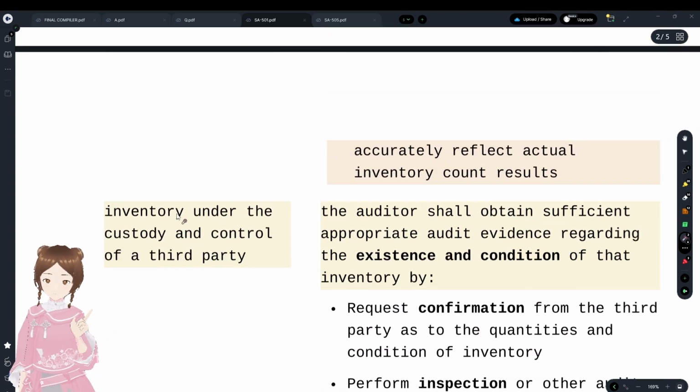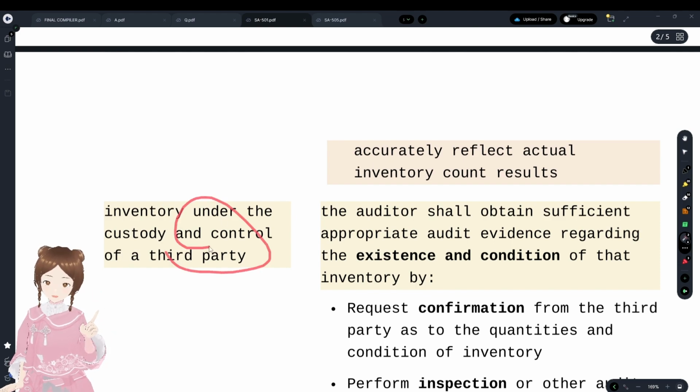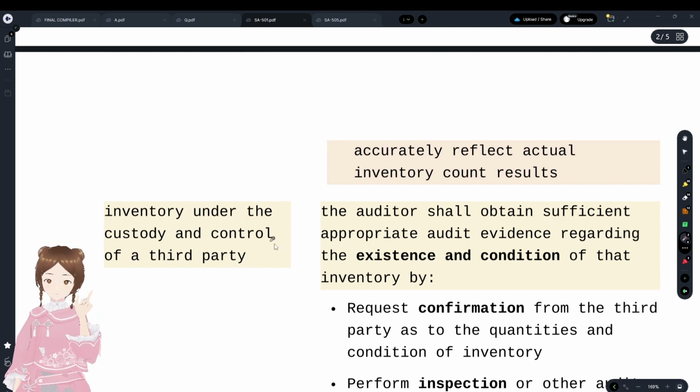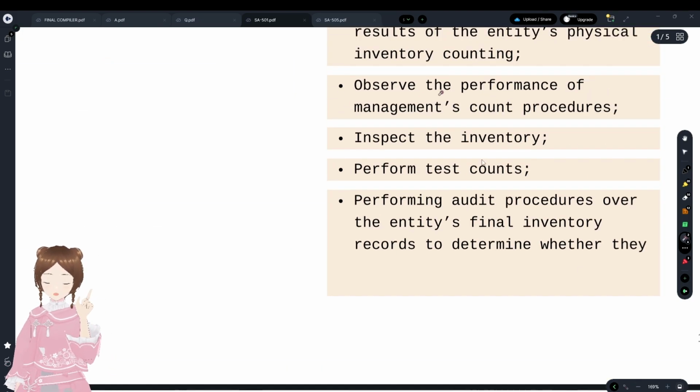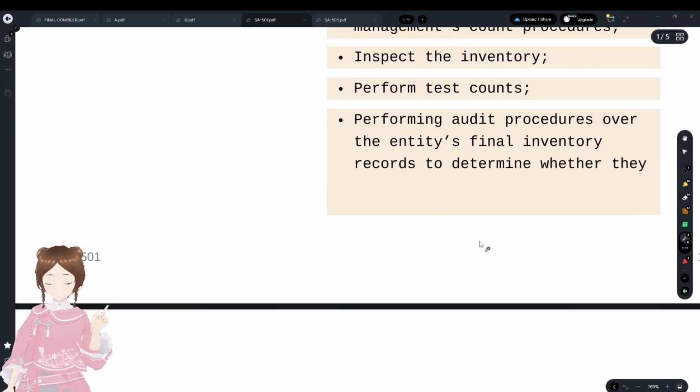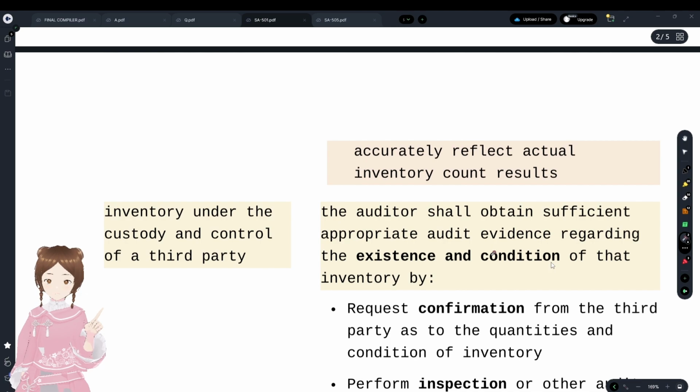And when the entity's inventory is in the custody of a third party, like a job worker etc., the auditor has to obtain sufficient appropriate audit evidence regarding existence and condition of the inventory. Why counting procedures here? Because of the existence. Why does he have to inspect the inventory? Because of the condition of the inventory. You have to check both of them.